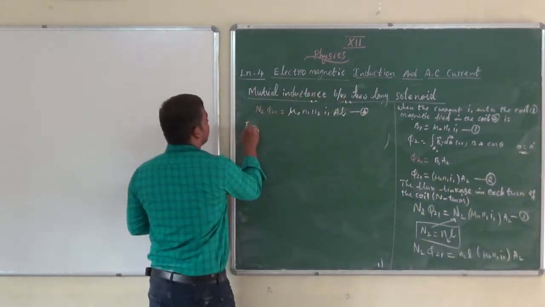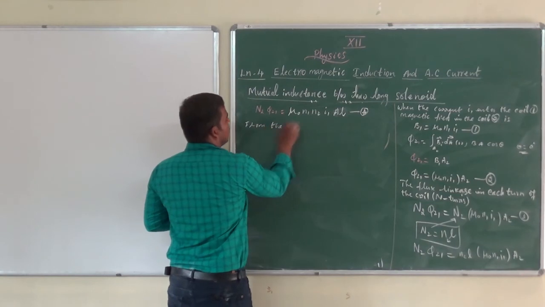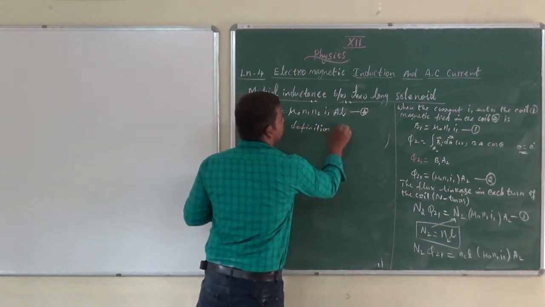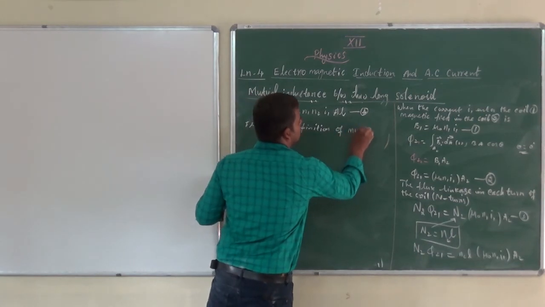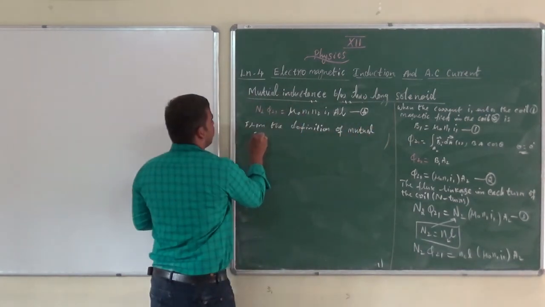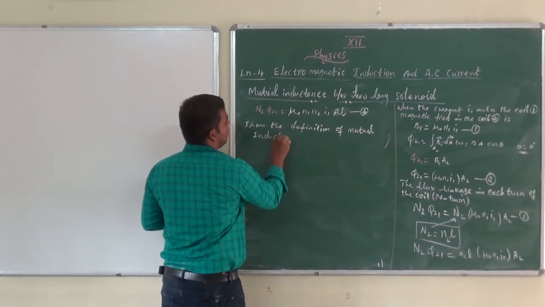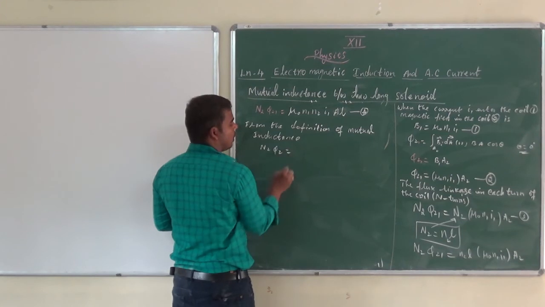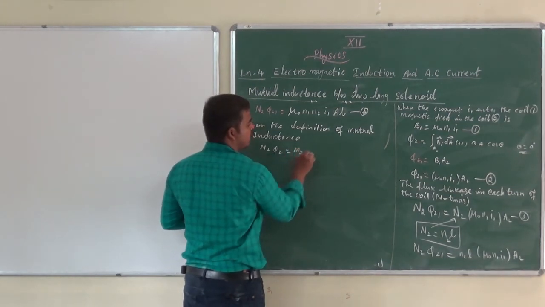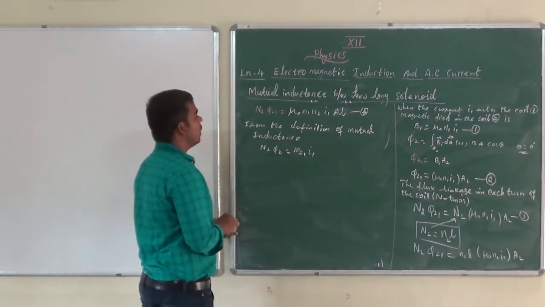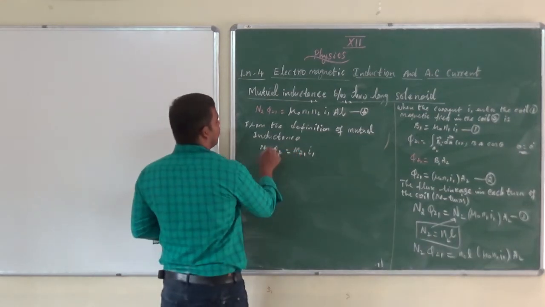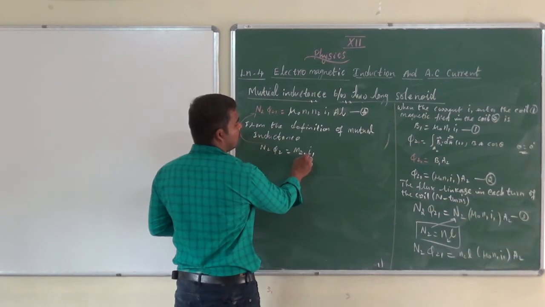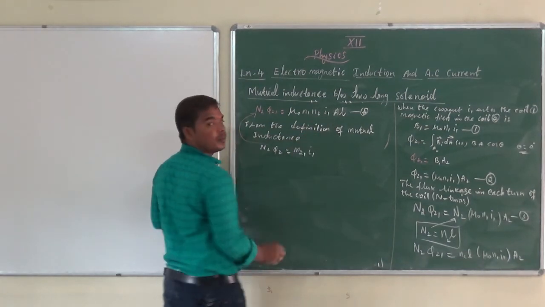From the definition of mutual inductance, what is it? N2 phi21 equal to M21 into I1. So substitute N2 phi21 with M21 I1 in equation number 4.